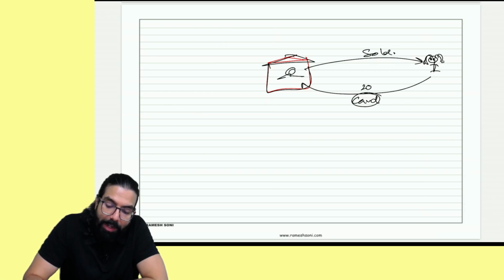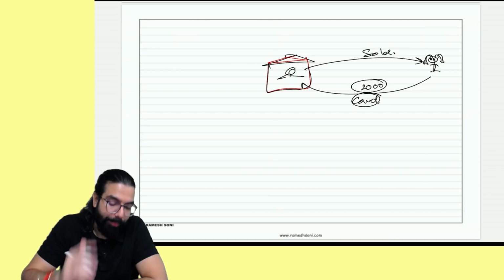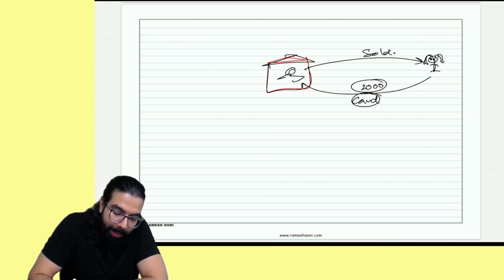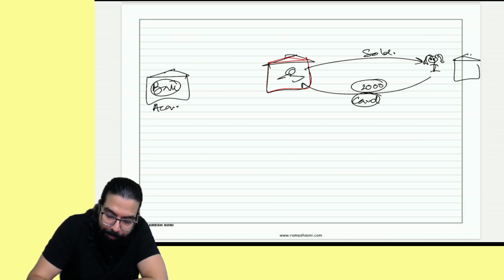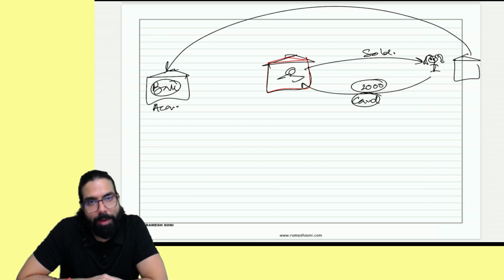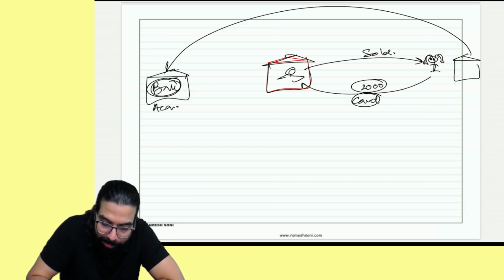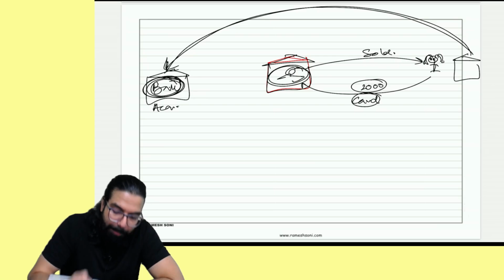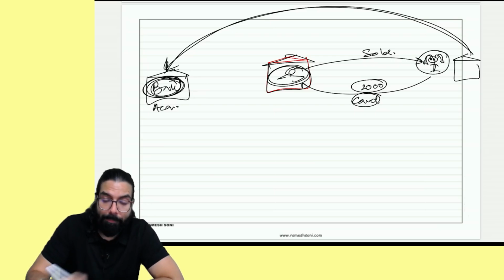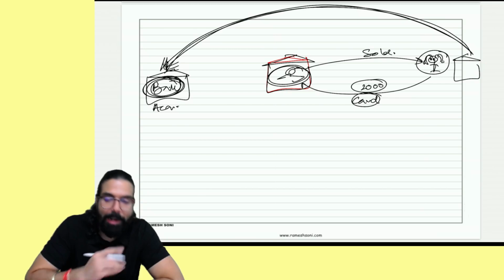Supposing she is using a card for up to 2000 rupees, if he swipes the card, his bank, which is known as the acquiring bank, will collect the money from her bank. So my bank, the shopkeeper's bank, for example, I am the shopkeeper and this is my bank, because he is collecting the money from her bank. She swiped a card, right? So from her bank, my bank will collect the money.